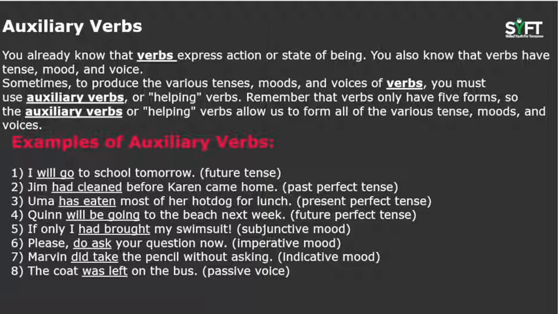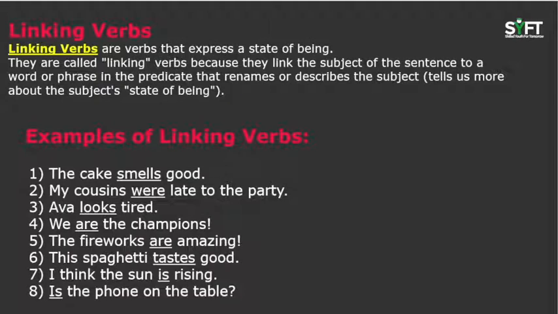Jim had cleaned before Karen came home. Here, the auxiliary verb is in the past perfect tense. Had cleaned, had is the auxiliary verb. Quinn will be going to the beach next week. So will be going is the future continuous tense and will be is present as an auxiliary verb. Similarly, in the other sentences we find had brought, do ask, did take, was left, which are some of the subjunctive, imperative, indicative and passive voice auxiliary verbs.